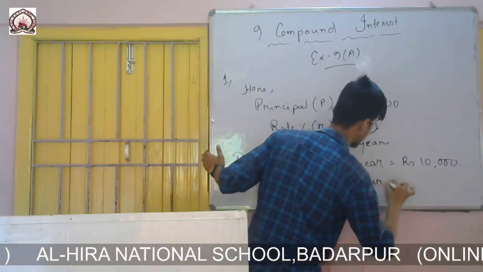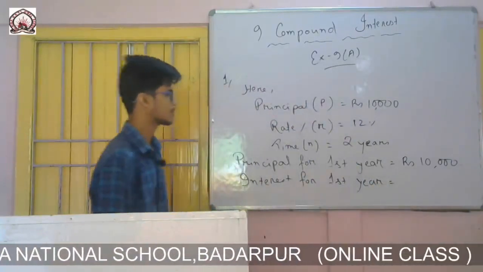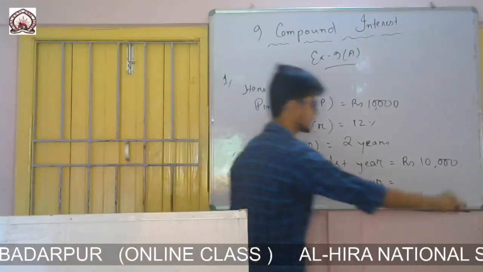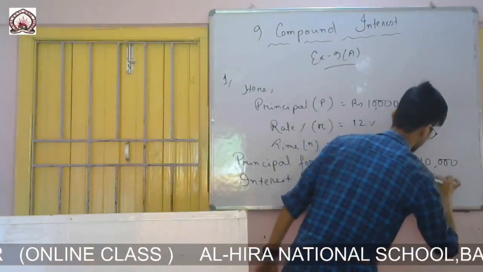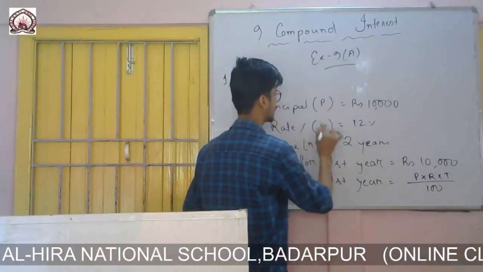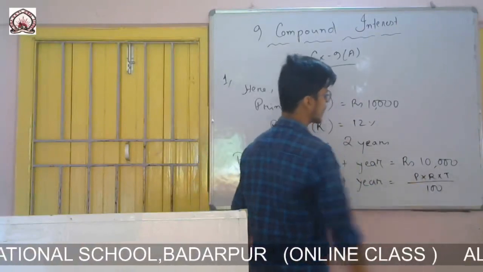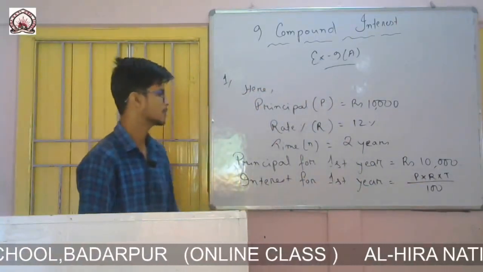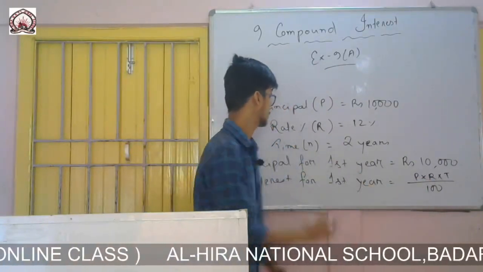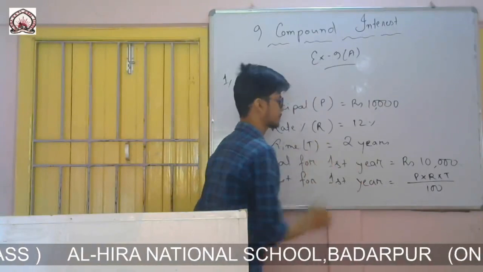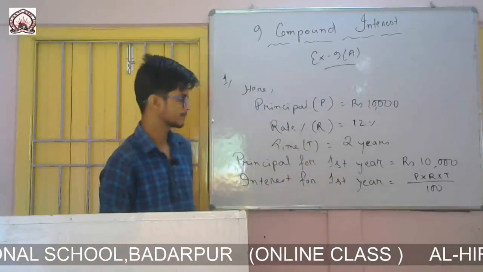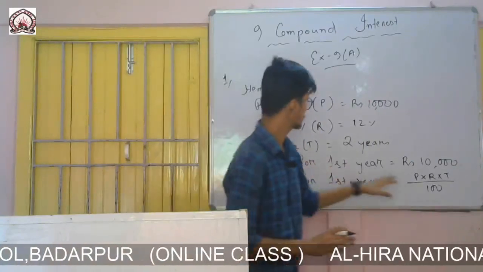Let us calculate. Interest for first year equals to, so to calculate the interest we will use the formula of simple interest. We know it is PRT by 100, P into R into T by 100. Take this one as capital R, and this one as T. So interest for first year is PRT by 100.